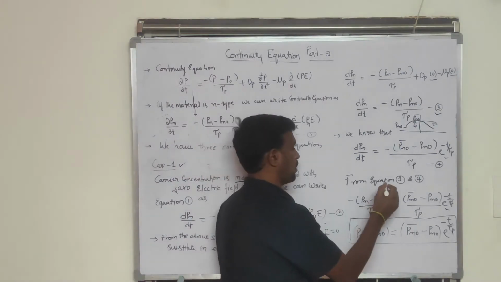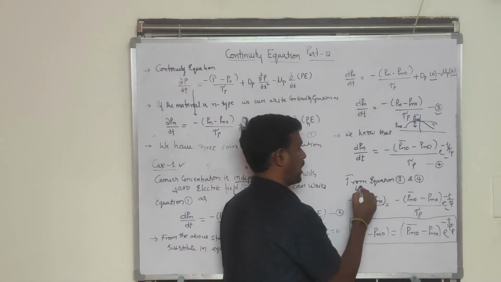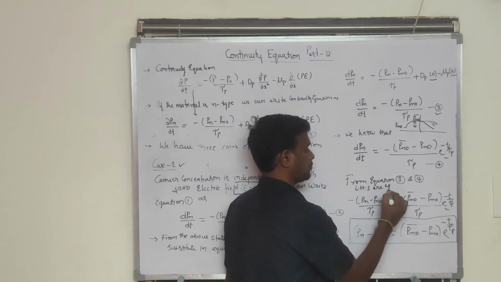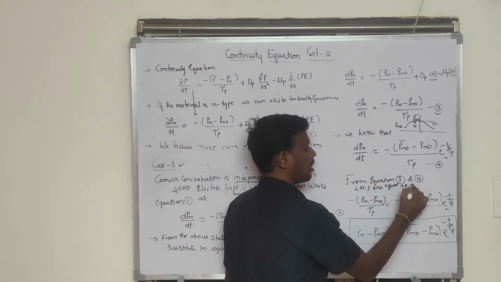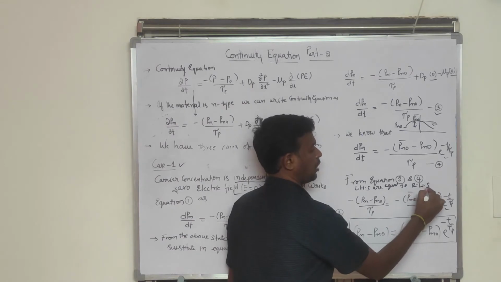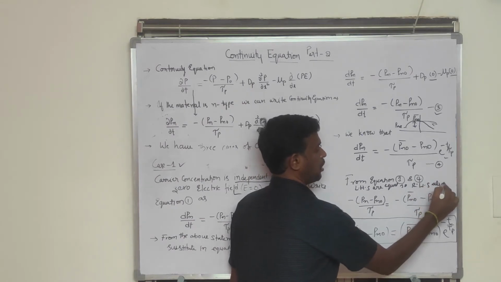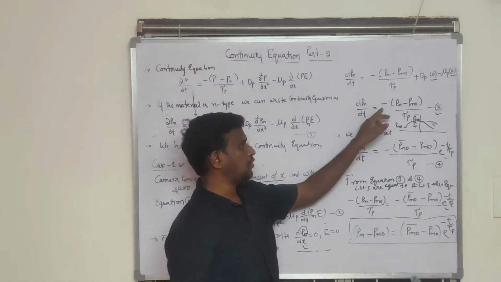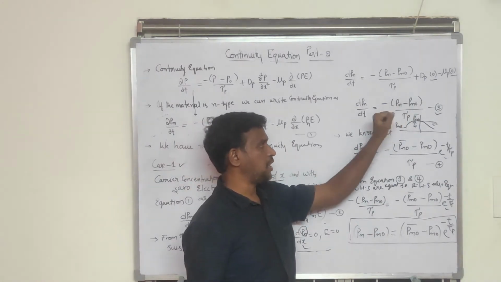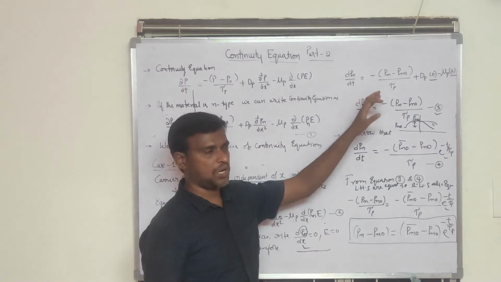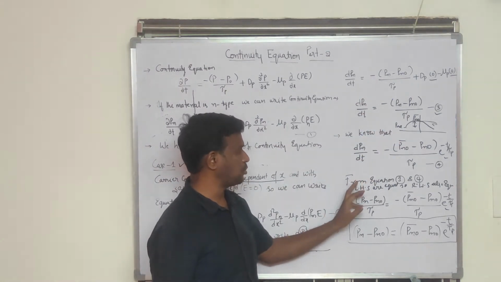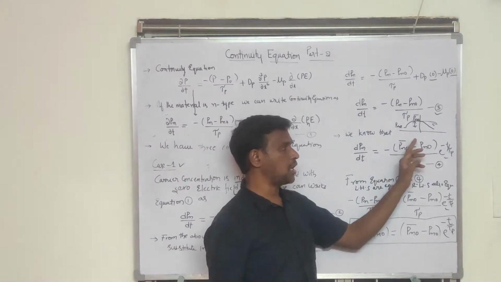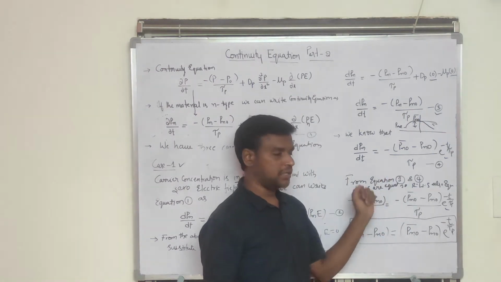So from equation 3 and 4, the left hand sides are equal, so the RHS are also equal. Therefore from equation 3 and 4 we can equate minus of Pn minus Pn naught by tau p is equal to minus of Pn naught bar minus Pn naught by tau p.